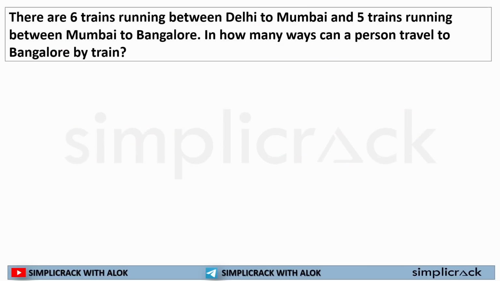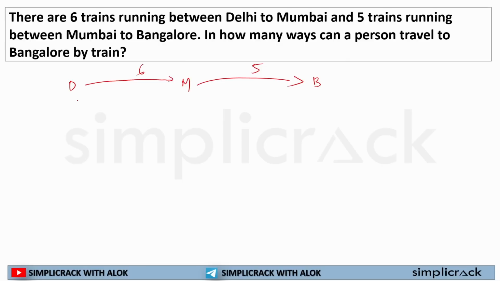Let's solve a question. See, here it is saying there are 6 trains between Delhi and Mumbai. So Delhi to Mumbai, 6 trains are there. From Mumbai to Bangalore, 5 trains are there. Now how many ways can a person travel to Bangalore by train? So he or she has to move through Mumbai, right?